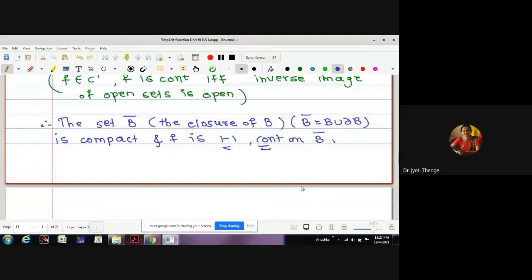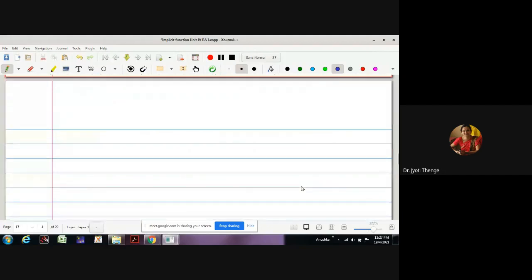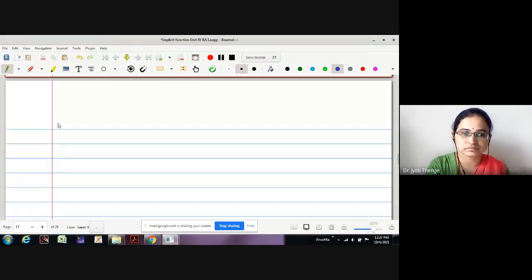Now we were going to use one theorem from the metric spaces. Let me write it in some different text.